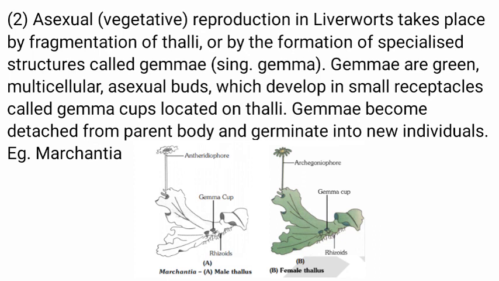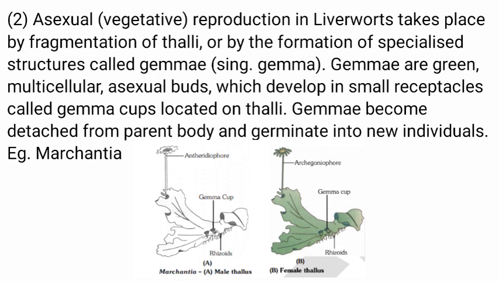Asexual reproduction, particularly vegetative reproduction in liverworts, takes place by fragmentation of thalli or by the formation of specialized structures called gemmae, singular gemma. These gemmae are green, multicellular, asexual buds which develop in small receptacles called gemma cups located on the thallus.